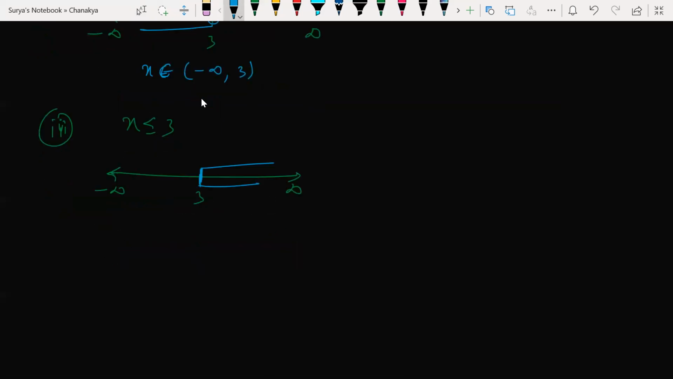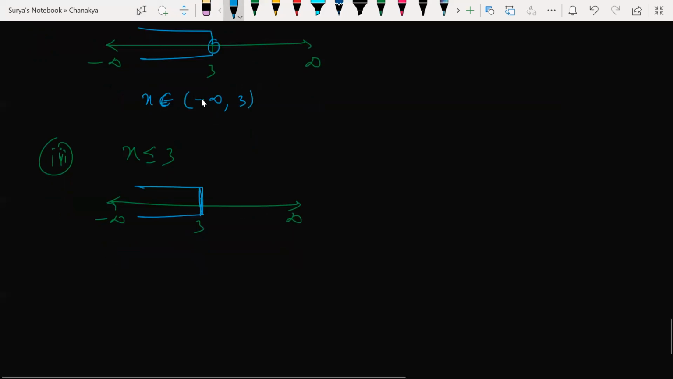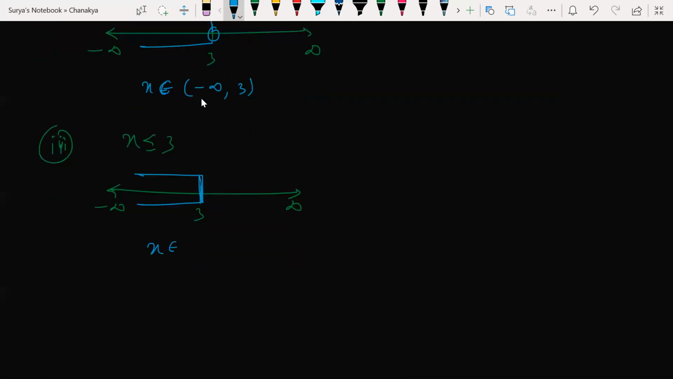So x is less than or equal to 3. So minus infinite comma 3 closed bracket, x less than or equal to 3 given. So this is going to be my solution now. What is the solution set now? X belongs to from where to where? From minus infinite. Just now I told you, don't think about writing a bracket for infinite and minus infinite. Whenever you get minus infinite to plus infinite, always keep an open bracket.